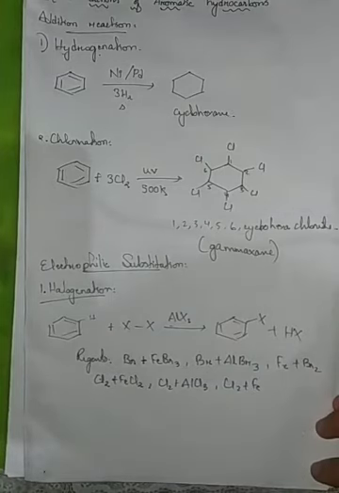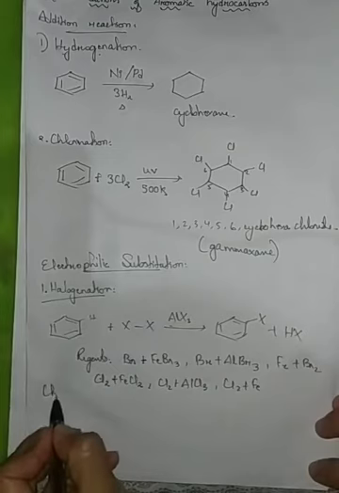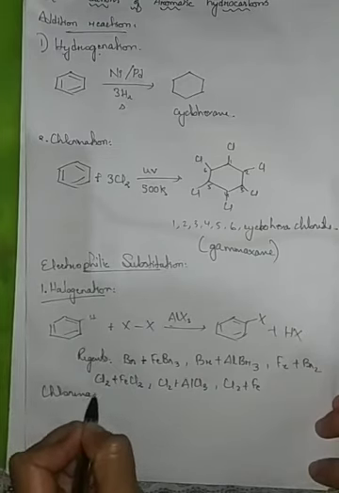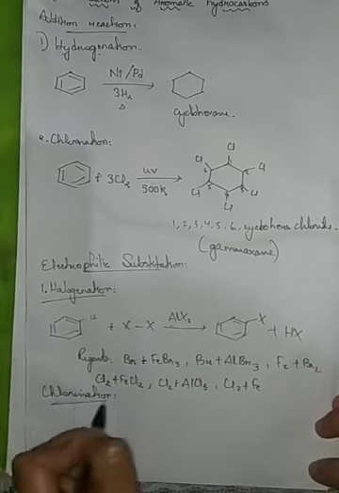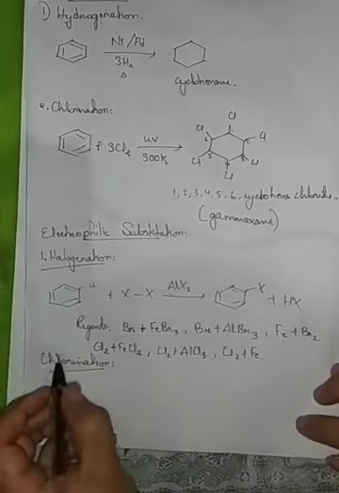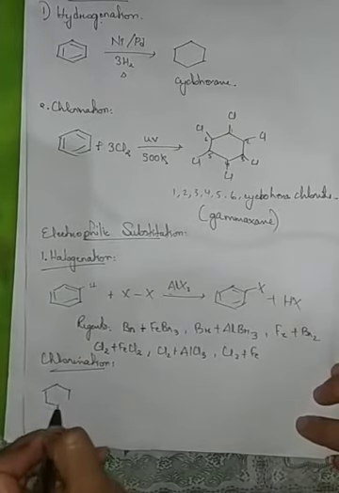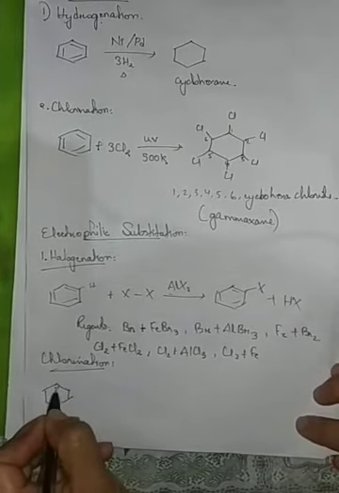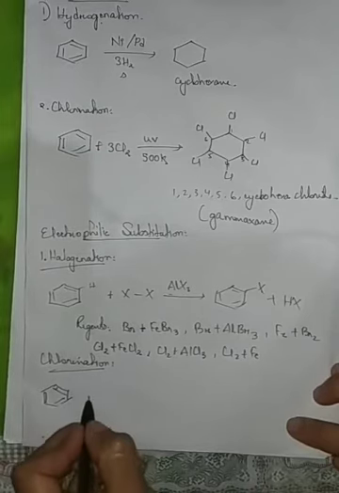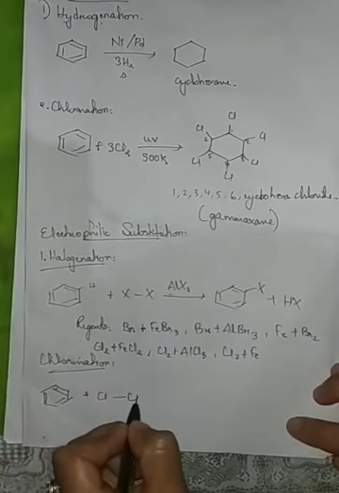Now, let's check what happens when chlorination takes place. This is the benzene ring, and this is Cl, Cl.